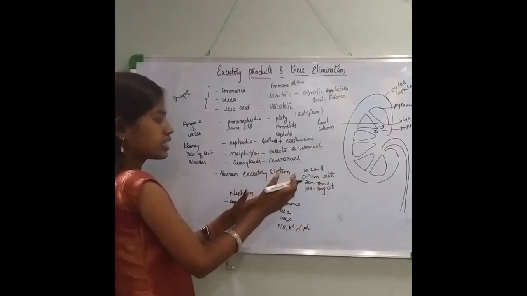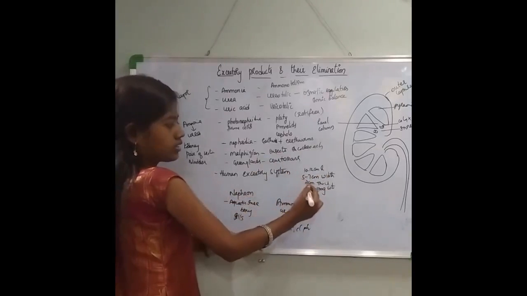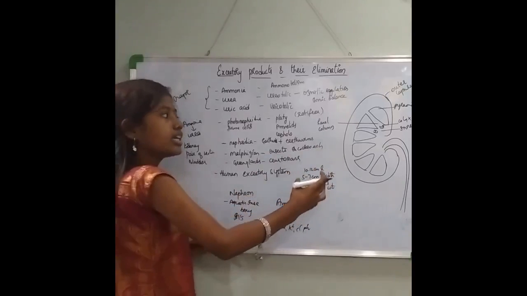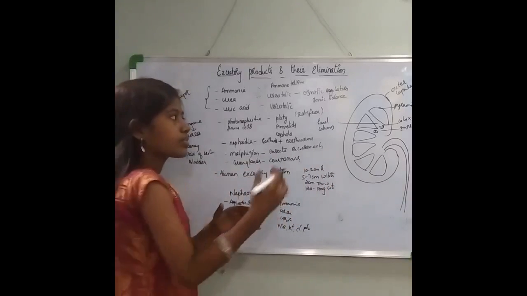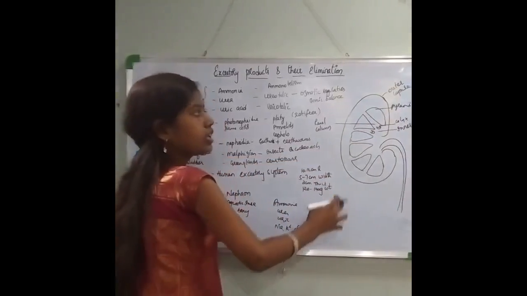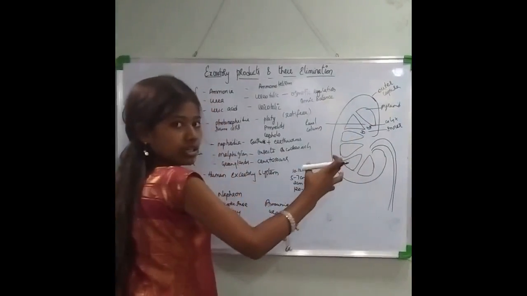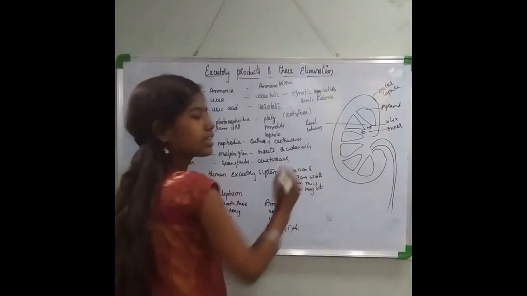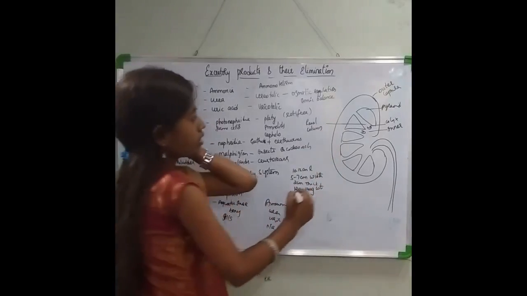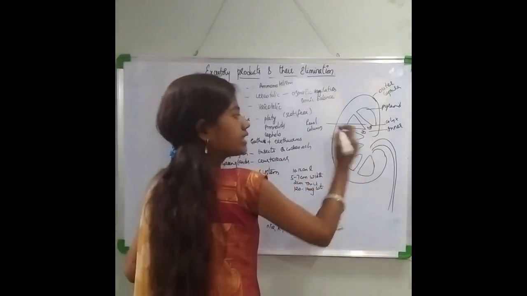Now the human kidney has two parts, the outer cortex and the inner medulla. The outer cortex is covered in a tough capsule-like structure which is called the renal capsule. So as I have told you, the outer cortex and the inner medulla.